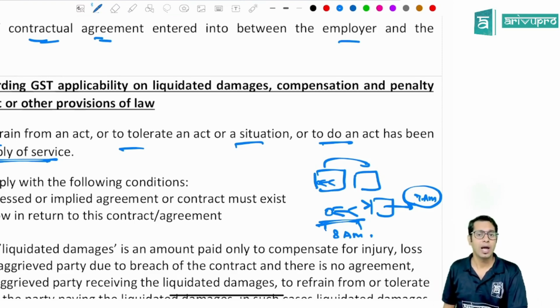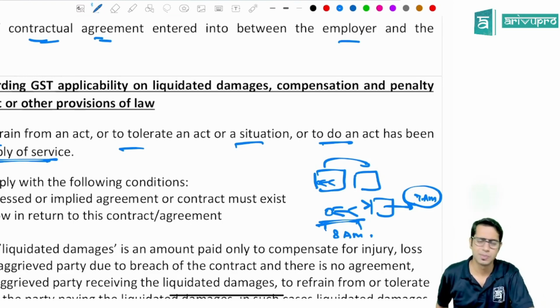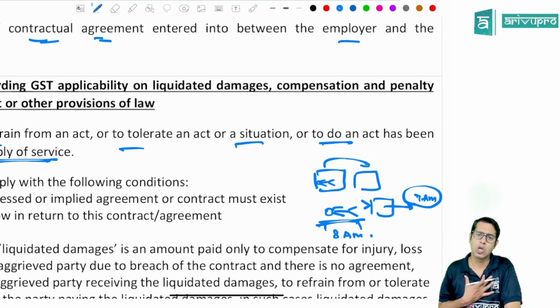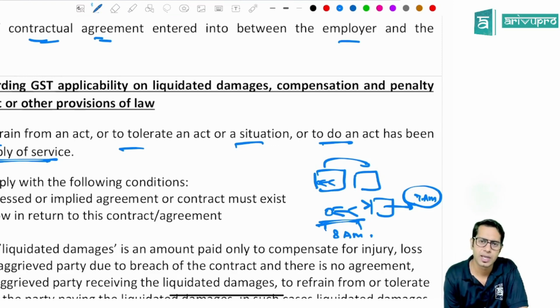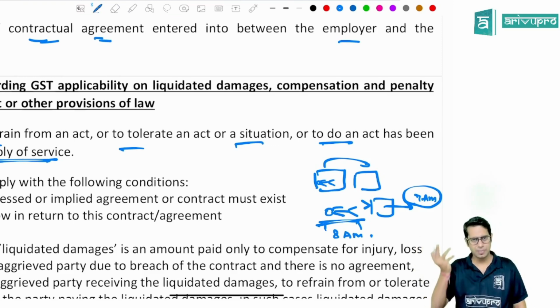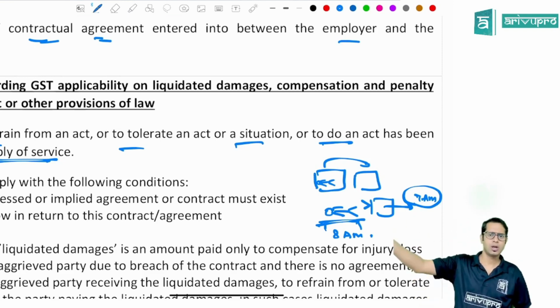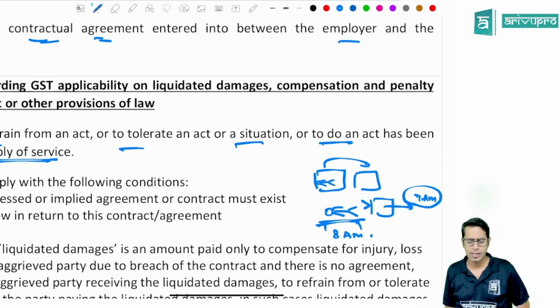So what do I do? I go and raise a complaint. I go to the school principal, the headmaster, or the trustee, the chairman of the school. I tell them, sir, please stop this morning prayer because I get a lot of disturbance and I'm not able to sleep. The school people say, so what? Arey, so what are you telling? Please make sure that the volume is low, or please stop this sound, or please turn the speaker to some other place, etc.